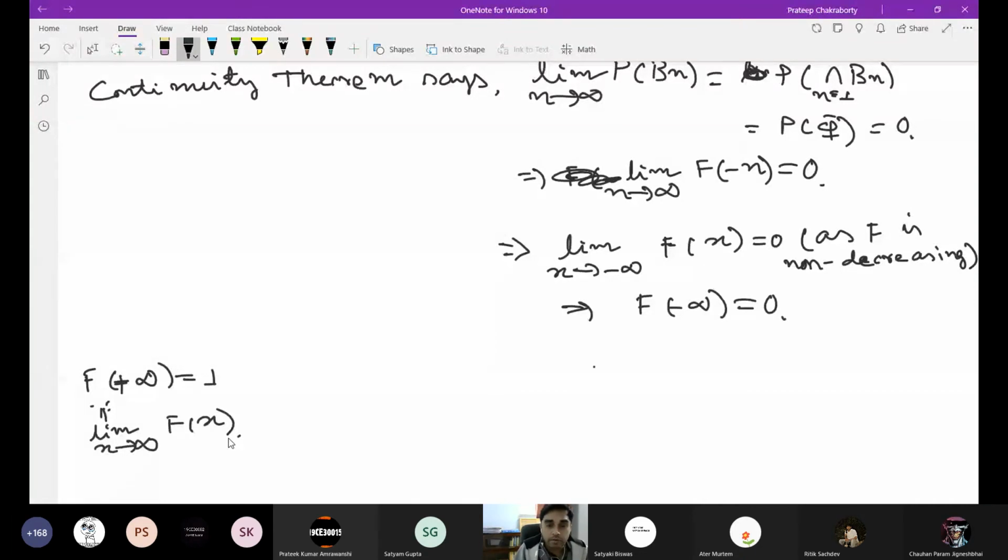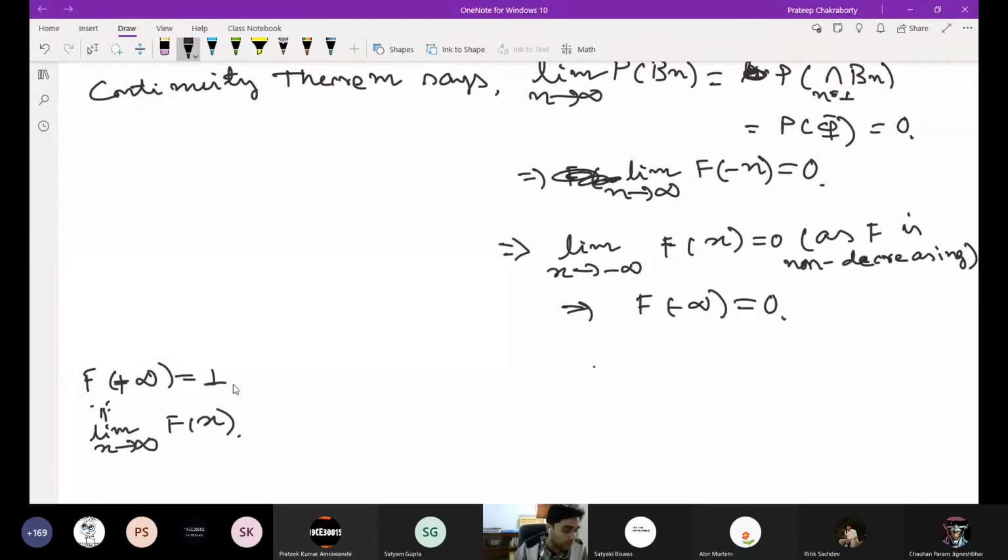But for our functions, which are distribution functions, this limit exists, and it is 0 at minus infinity and 1 at plus infinity. This happens because the distribution functions are bounded, greater than or equal to 0 and less than or equal to 1, and these are non-decreasing functions. Only because of that, the limits exist.